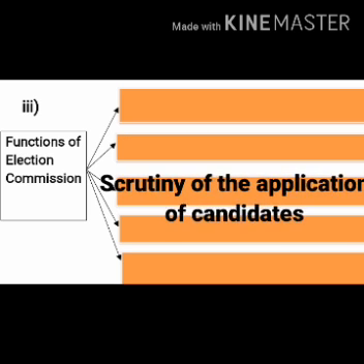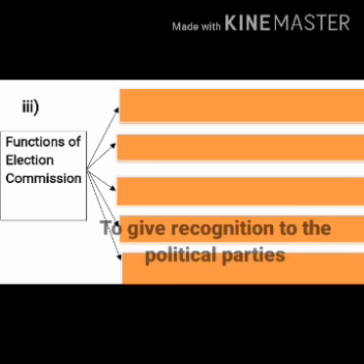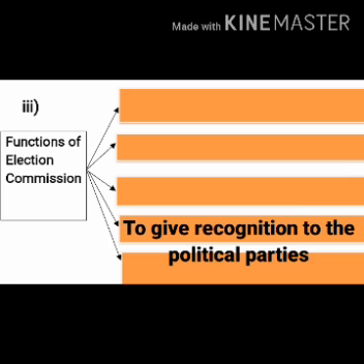Third one is scrutiny of the application of candidates. That means the form which is submitted by the candidate, that form verification will be done. We can say investigation also, that is, whether the candidate is deserving or not. Then fourth one is to give recognition to political parties.